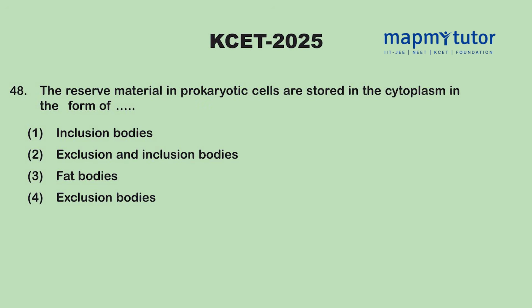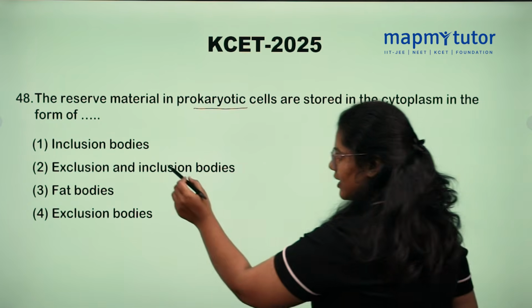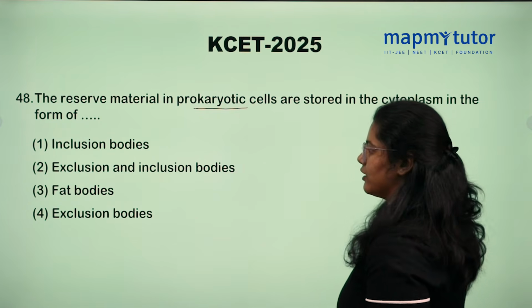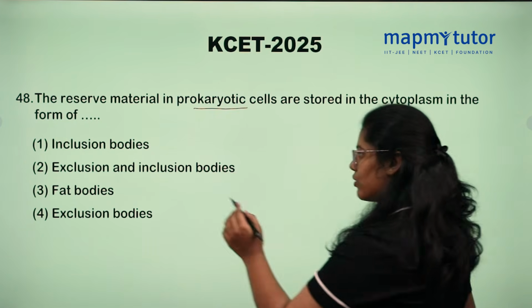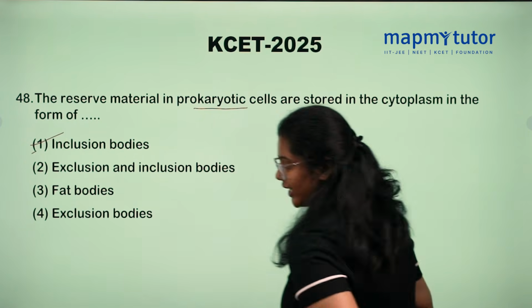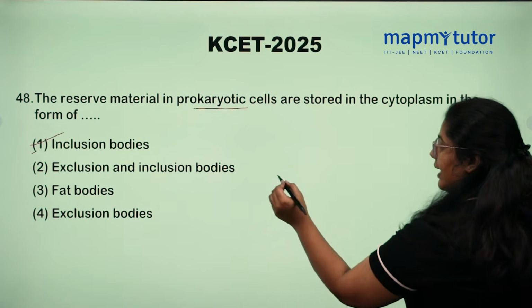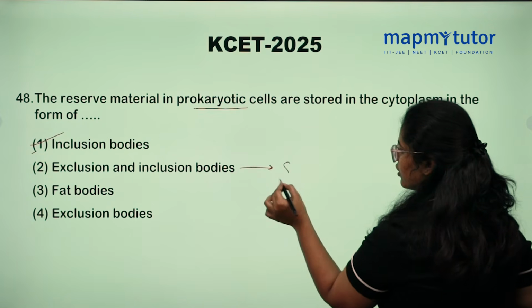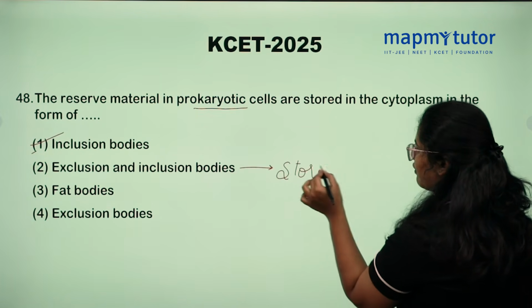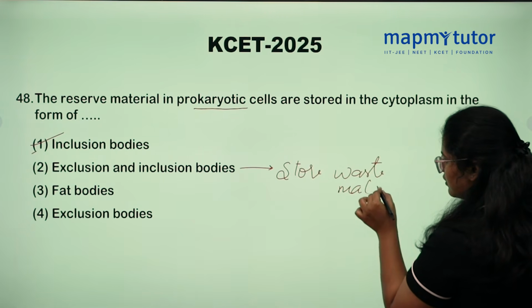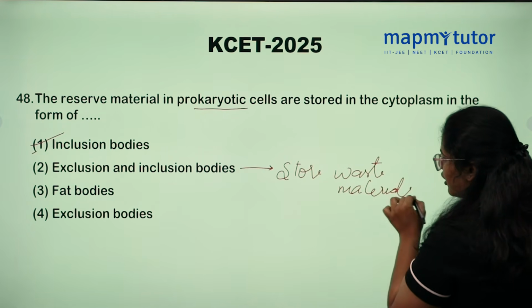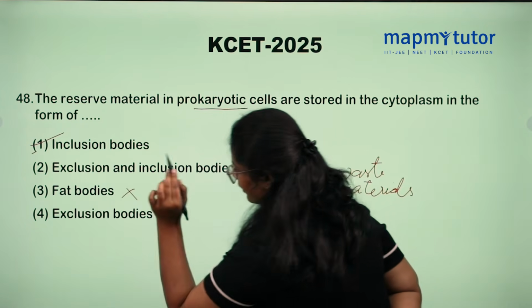The reserve materials in prokaryotic cells are stored in the cytoplasm in the form of? So options are inclusion bodies, exclusion and inclusion bodies, fat bodies, and exclusion bodies. So the option is inclusion bodies. Why not exclusion bodies? Exclusion bodies store waste materials. And fat bodies cannot be seen in prokaryotes.